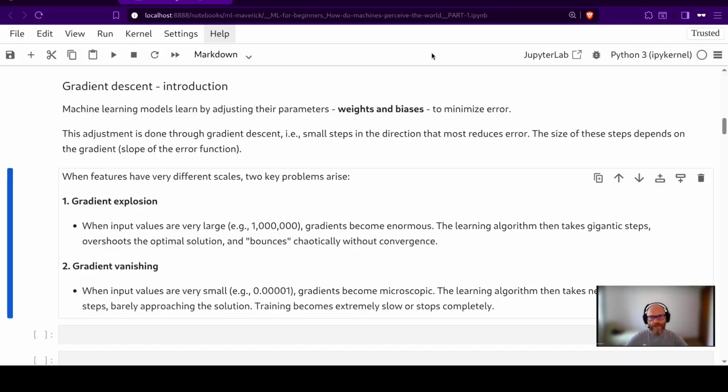Second problem, gradient vanishing. When input values are very small, for example 0.00001, gradients become microscopic. The learning algorithm then takes nearly imperceptible steps, barely approaching the solution. Training becomes extremely slow or stops completely.